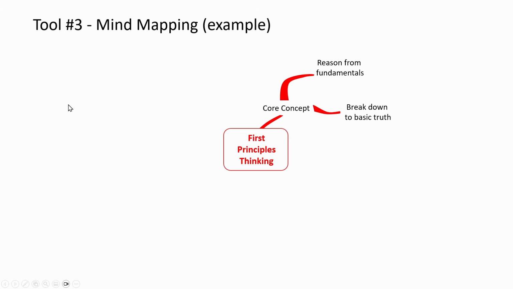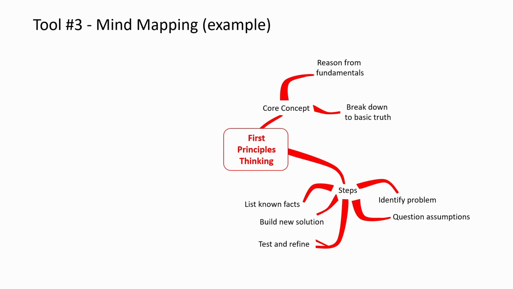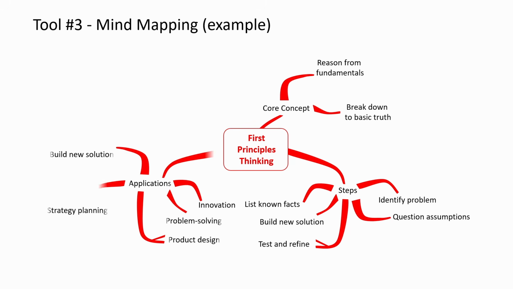Here is an example of a mind map. Here the central idea itself is first principles thinking. So one of our branches could be the core concepts of FPT thinking. So core concepts break down into these two sub branches, where first is we reason from fundamentals and then we break down to basic truths. Another branch could be different steps involved in using this approach, and the third branch could be the applications of it. So that's our tool number 3, mind mapping.